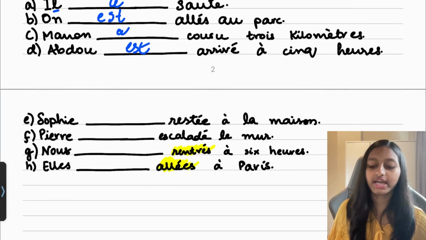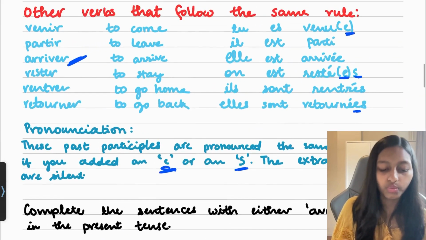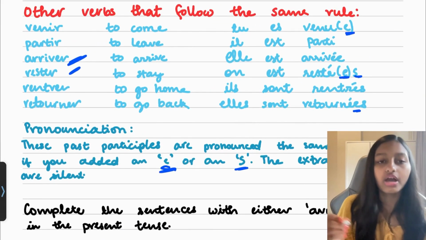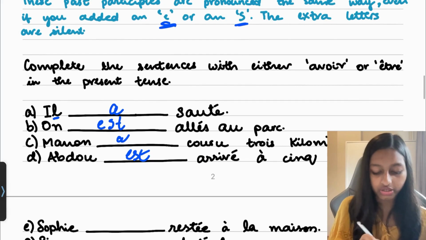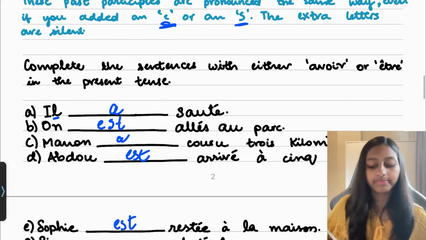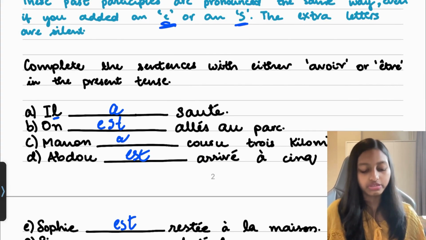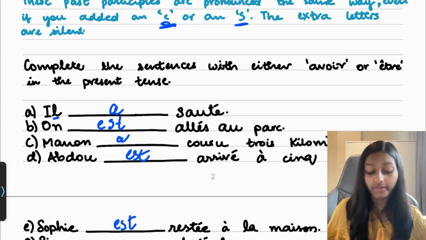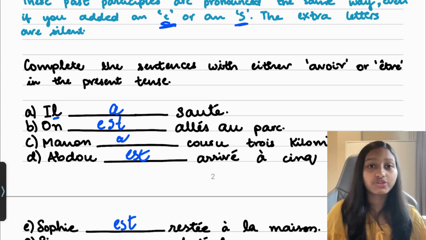Sophie dash resté à la maison. Sophie stayed at her house, or at the house, and rester would use être. Pierre dash escaladé le mur. So that means Pierre climbed the wall, and escalader is not in the list of using être.